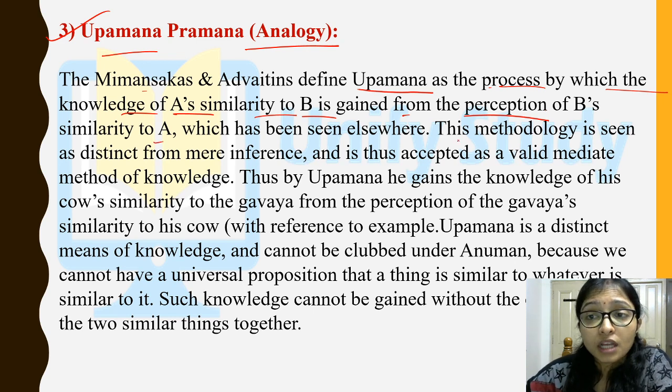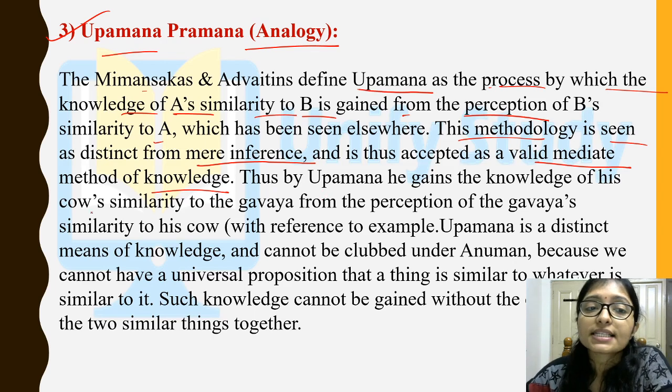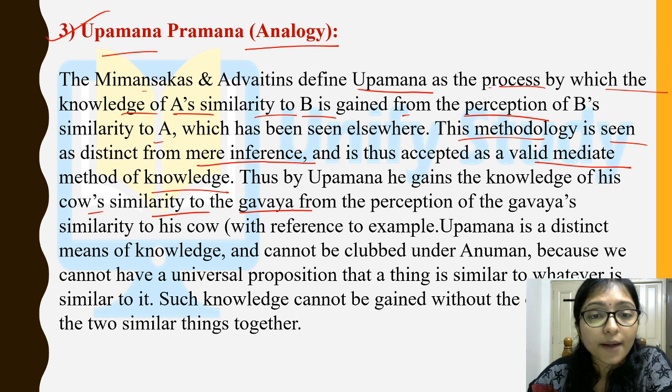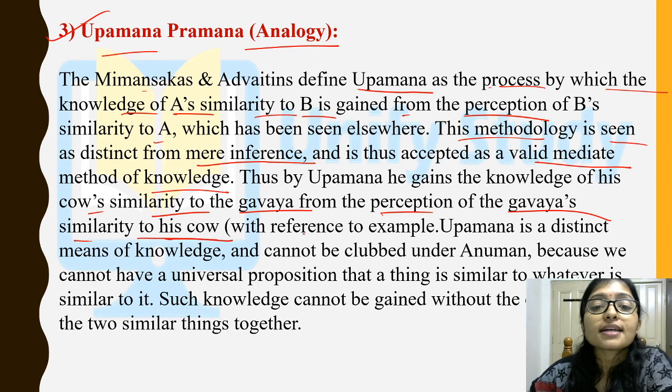Now these are methodologies seen as distinct from mere inference, valid mediate knowledge. For example, there are two types of animal, one is the cow, and the other is the gavaya. Gavaya is another type of animal but looks just like the cow. So perception is the gavaya's similarity to the cow, right? So these are upamana.